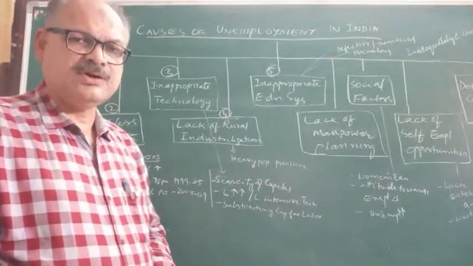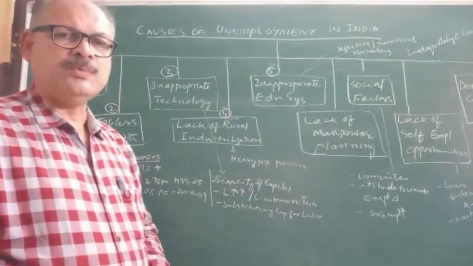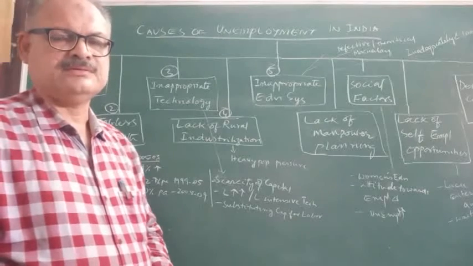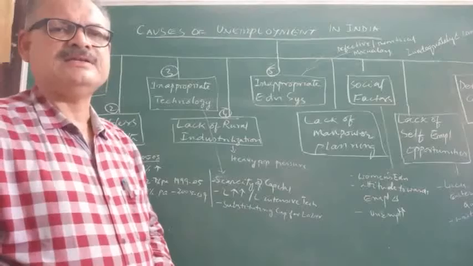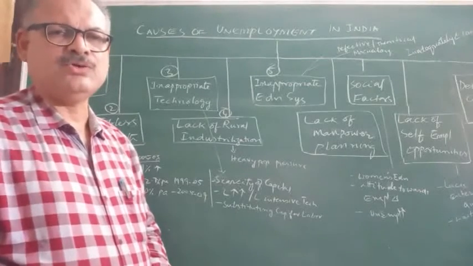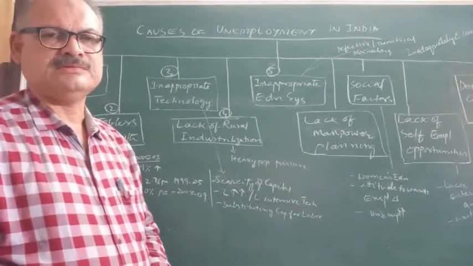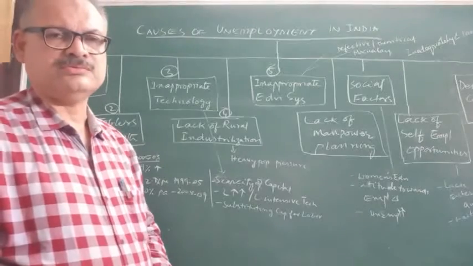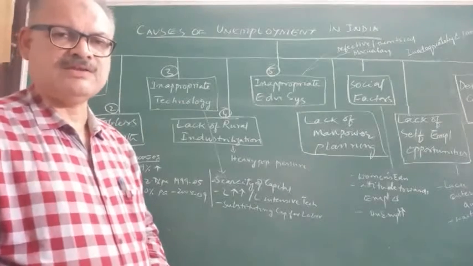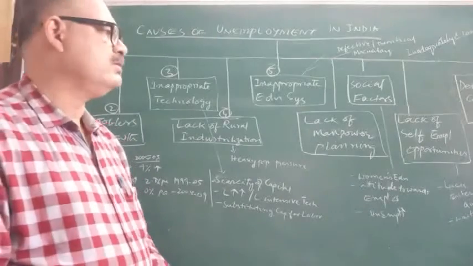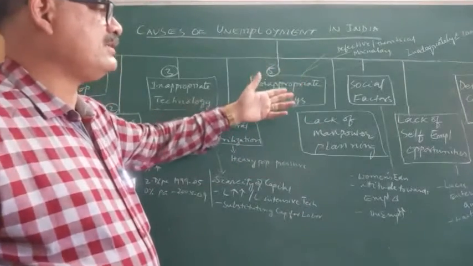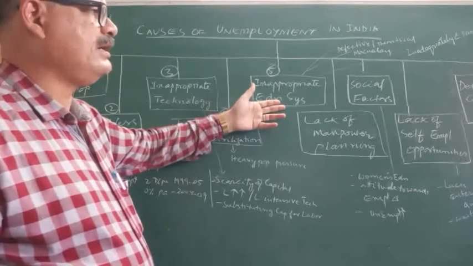This system was introduced with the motive to produce clerks and that type of employees which can help the British rulers for collection of revenue, not for the welfare of the citizens. So this education system is inappropriate now.